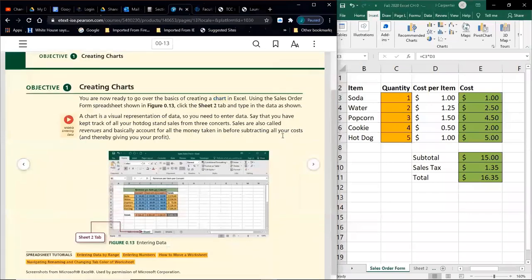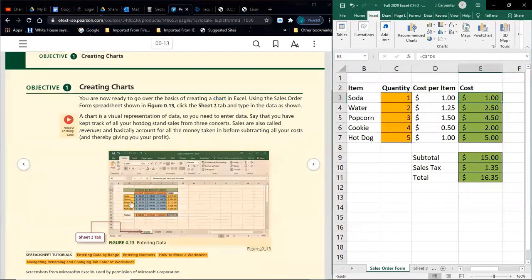Okay. So what we want to do is on the second tab, see they point out to go to the second tab, the purple arrow. And you can have more than 2 tabs. You can have 3 or 4 or 5. You just have to hit the plus sign. You can always right click on the tab if you want to delete it. You can double click on a tab if you want to rename it. Remember, all these could be important items for later.